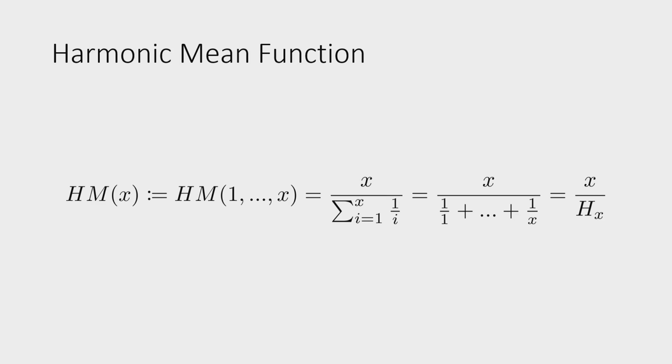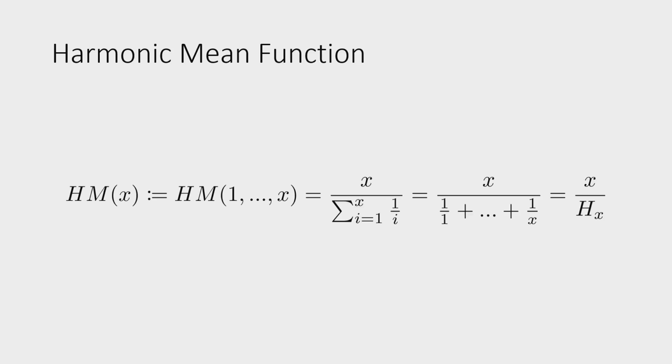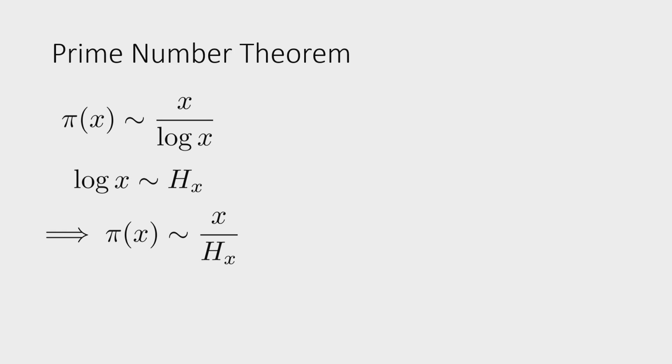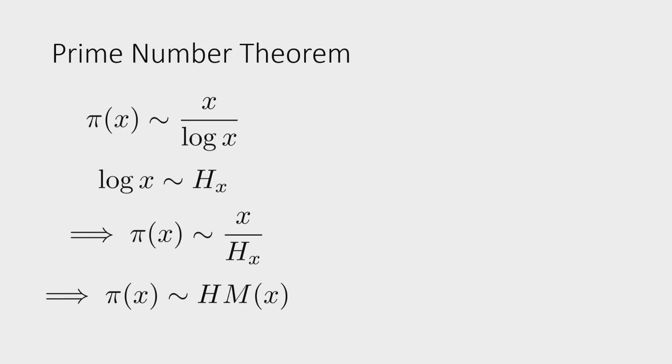Yeah, and so then when we plug this into the definition, we just get this and then this. And now in the bottom, we again have the harmonic series truncated, so it's 1 plus a half plus a third and so on, which can be abbreviated as Hx, the harmonic number x. Now, if we come back here, as we have seen, x over Hx is the same as the newly defined HM of x. So we can write this.